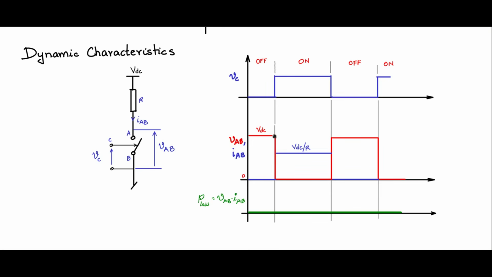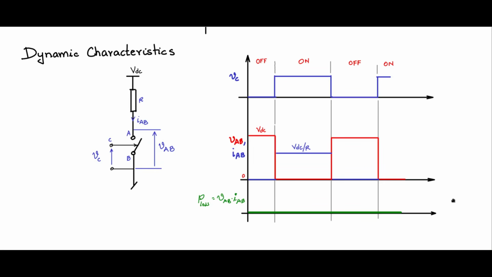Therefore, the voltage transits in 0 time, the current also transits in 0 time, and the product is also 0. So therefore, we are not having any power loss in the switch. So this is a 0 power loss device.